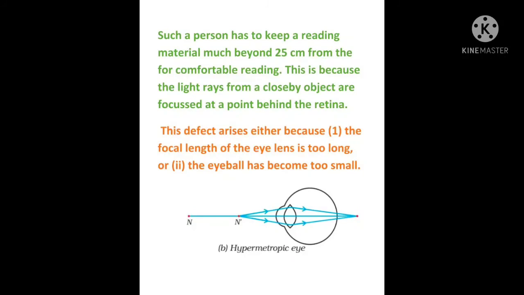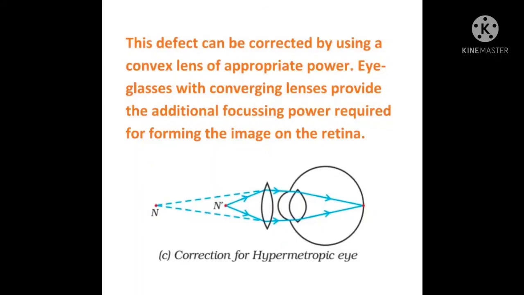Now how can we cure this defect? This defect can be corrected by using a convex lens of appropriate power. Eyeglasses with converging lenses provide the additional focusing power required for forming the image on the retina. As you can see, the convex lens is kept as the correction for the hypermetropic eye, so the image will be formed on the retina and will be clearly visible to them.